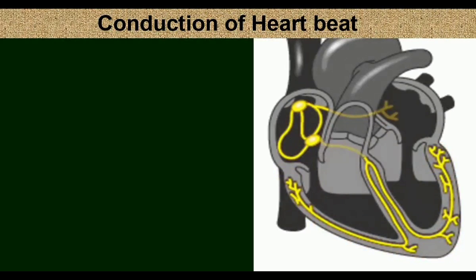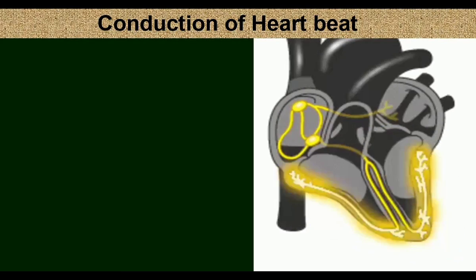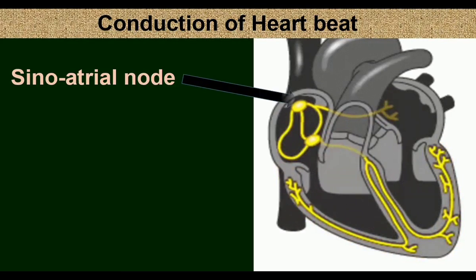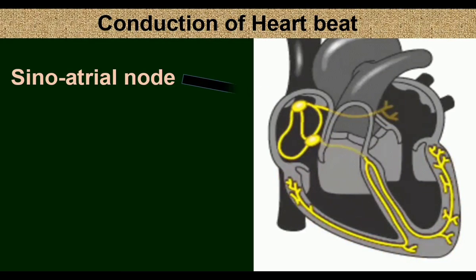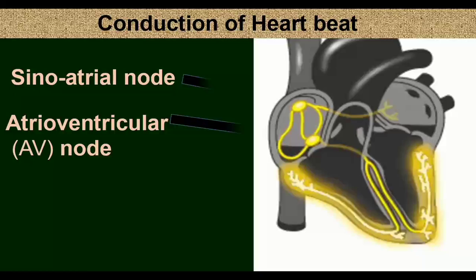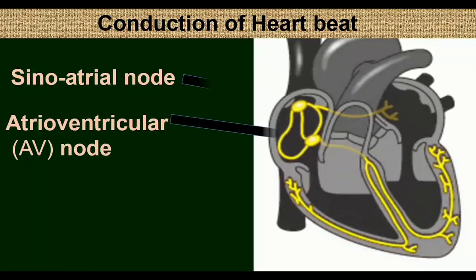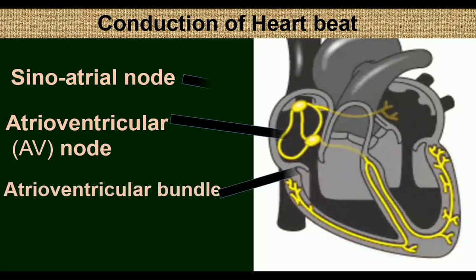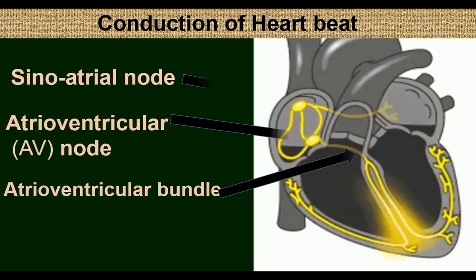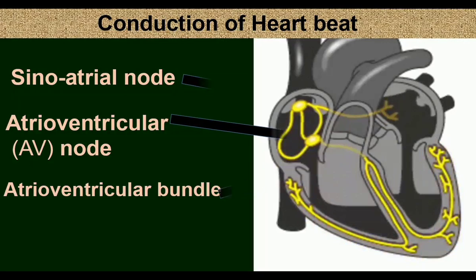Human heartbeat is due to four components. The first one is the SA node. It generates an impulse that causes contraction of the upper chambers. The SA node impulse reaches the AV node. From the AV node, the impulse is carried for a short distance by the atrioventricular bundle. The atrioventricular bundle branches into Purkinje fibers.